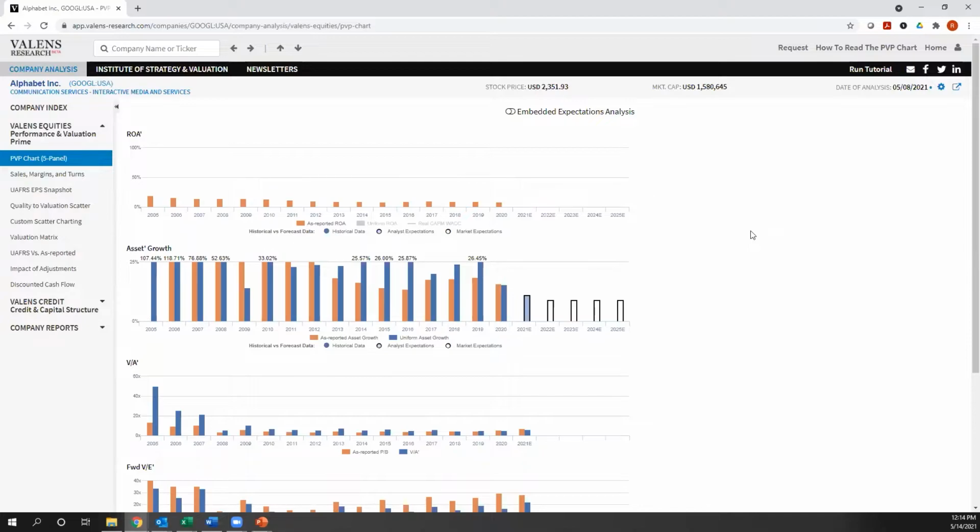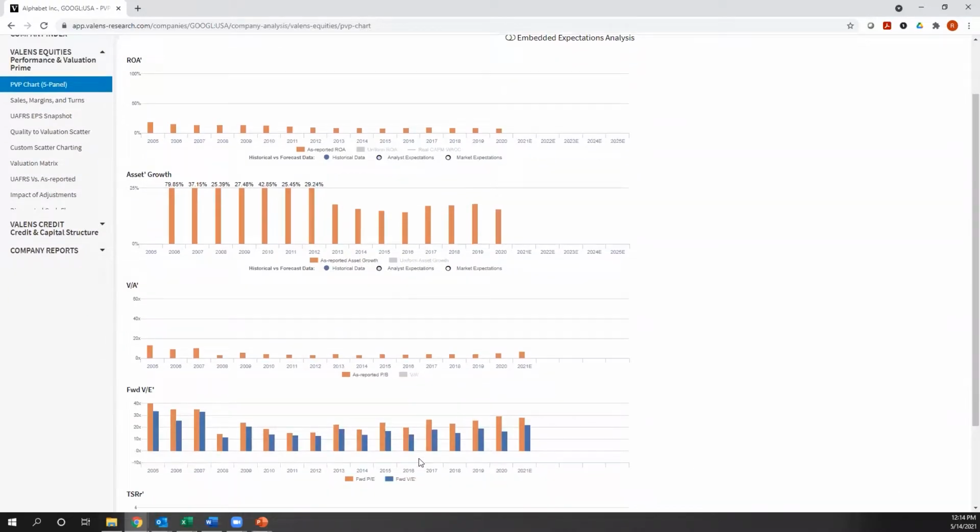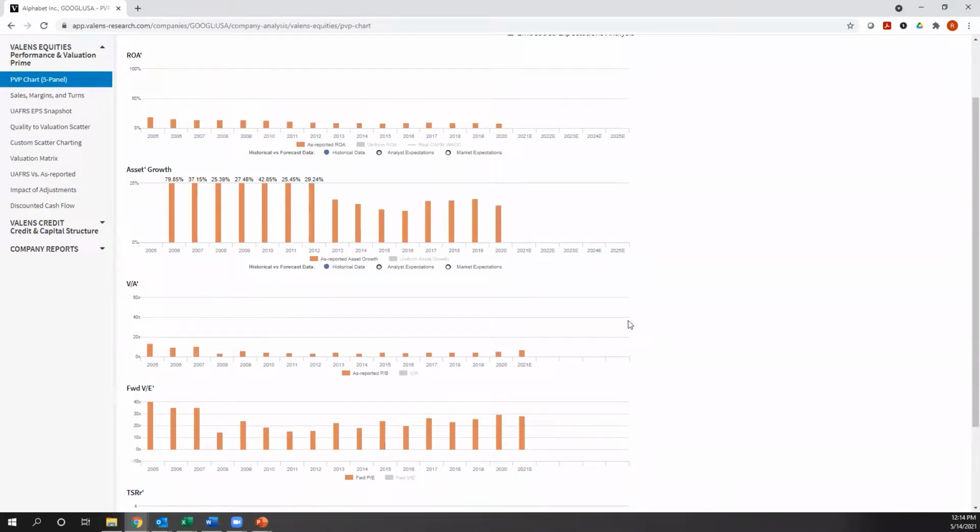So jumping in, always when we look at a company, the reason we start at the PVP, the performance and valuation prime page, is because it really does give us an excellent initial insight in terms of how the market is thinking about the company and how the company's performed. It's performance because we look at return on assets and asset growth in terms of the company's ability to generate profitability and actually reinvest in the business, right?